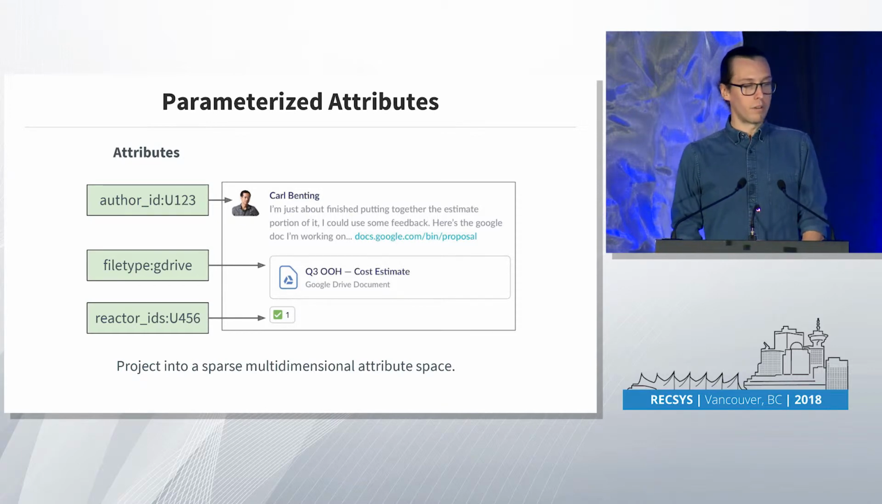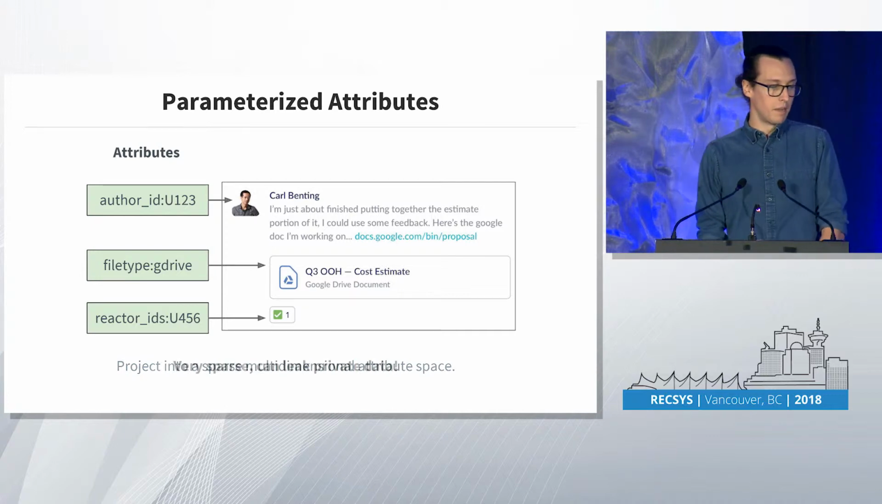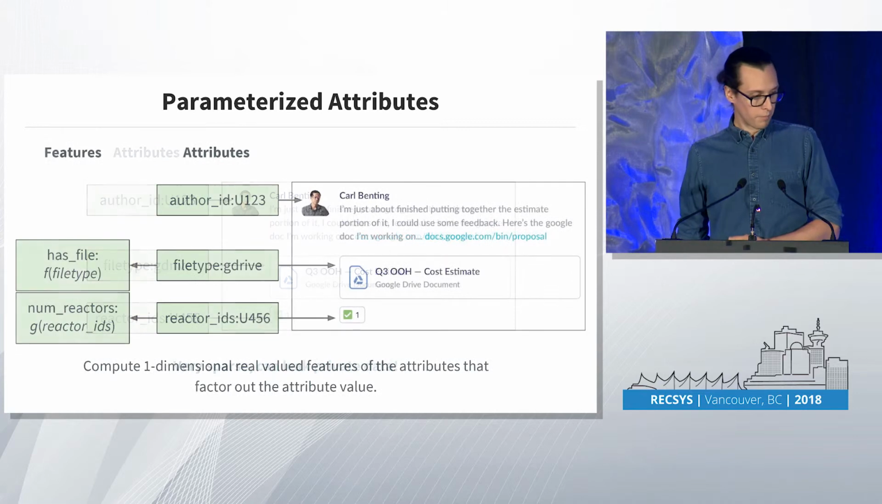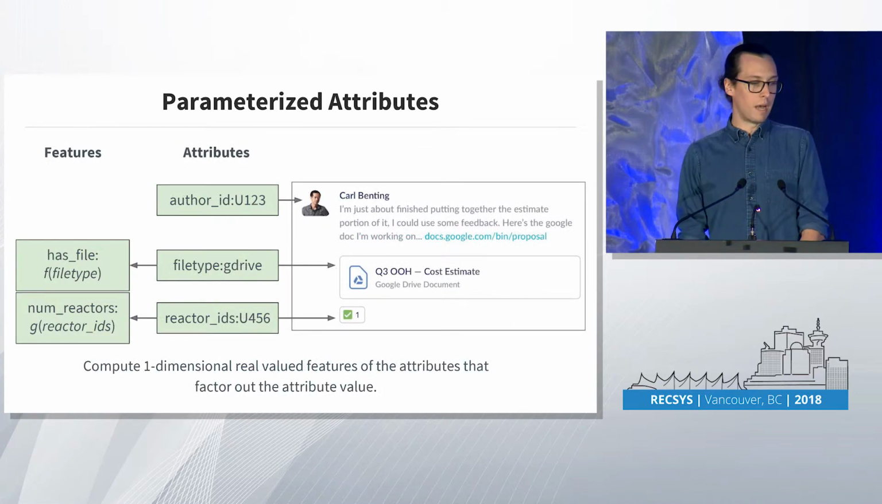The reason we don't want to feed this directly into our model is twofold. First of all, these are very sparse. There's not that many messages with a given user ID, author ID. There's not that many with a certain set of reactors. And also, we don't want to leak private data, right? If we use words as an attribute, we don't want to feed words directly into our model because there's a danger that the model will start to learn some correlation between words that are going to leak to other teams. So the way we get around this is by taking these high-dimensional attributes and parameterizing them. Basically, we compute a function of these attributes that is one-dimensional, real-valued, and generalized to every team.